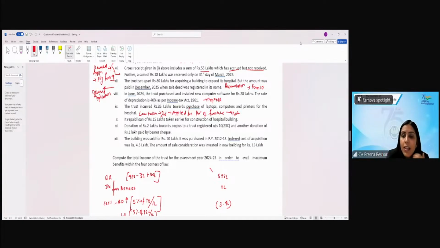So any donation which is made, any expenditure, any application which is made by other than the account payee cheque is not something which is to be allowed. Clear? So what does it say is basically that donation, what I give, should be other than the corpus donation. And even if that be there, then only 85% is something which is allowed.